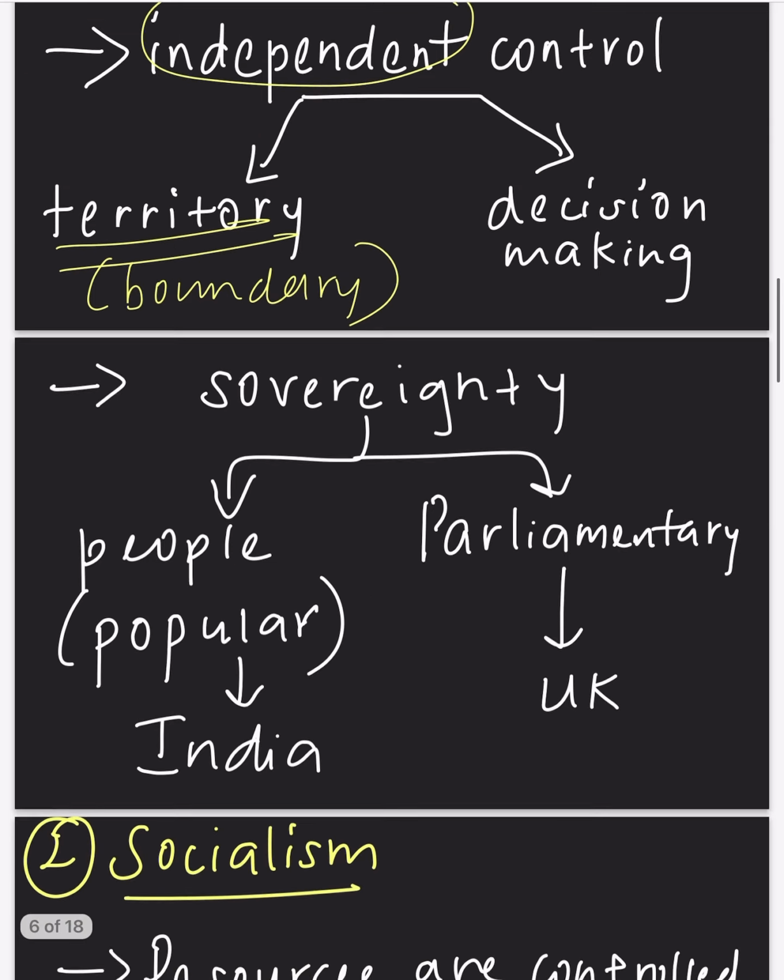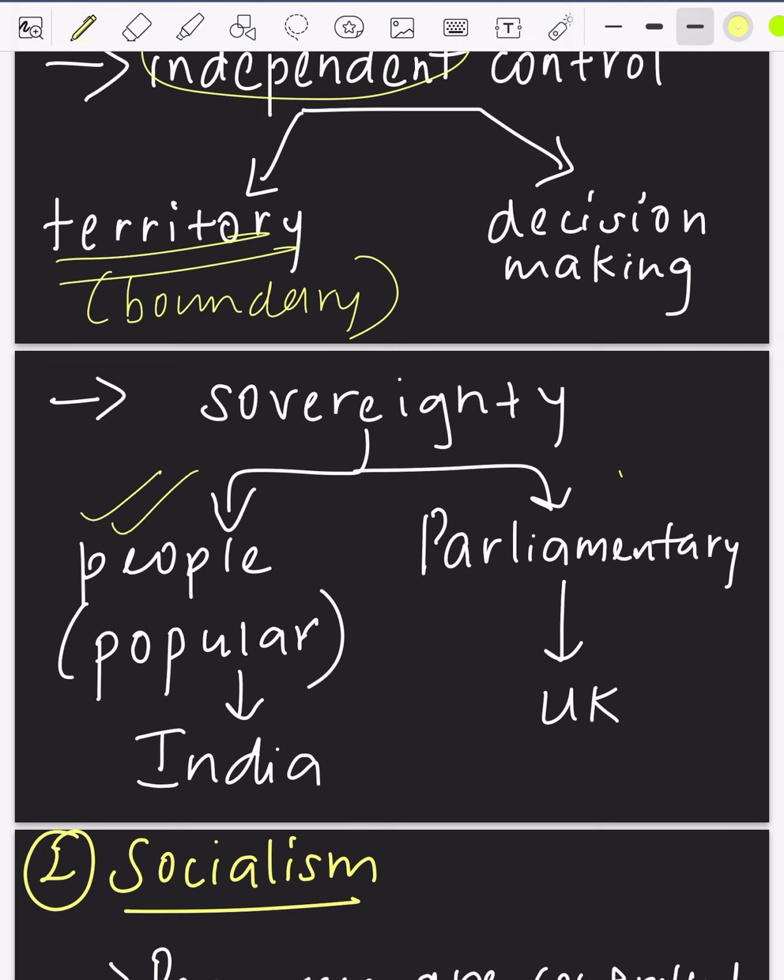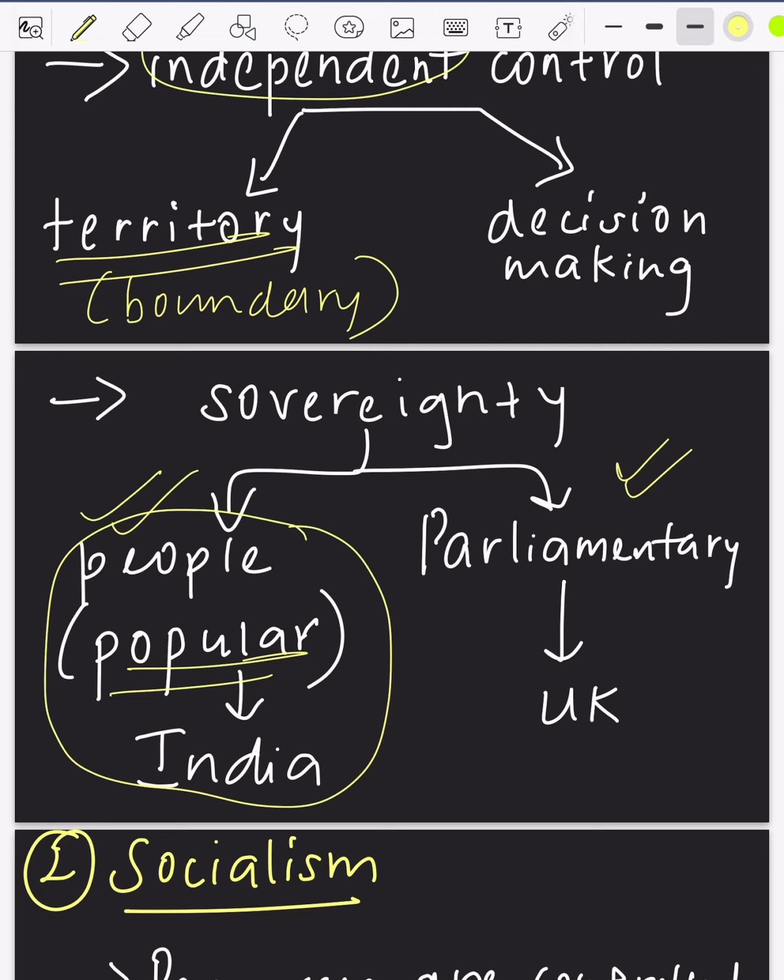In sovereignty, we have popular sovereignty and parliamentary sovereignty. In India, we have people sovereignty, also called popular sovereignty. That is, people are supreme, the supreme authority. Even the constitution derives its power from people. That is what even the starting lines of the preamble say. In the first lecture we studied the opening words of the preamble, "We the people of India." So the supreme authority is people. This type of sovereignty is called popular sovereignty or people sovereignty.